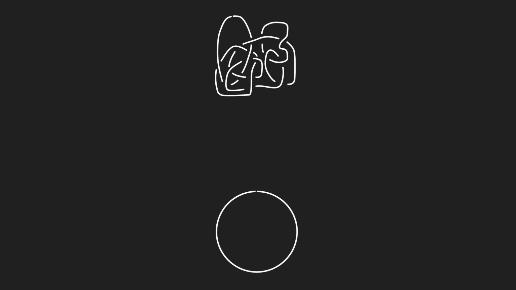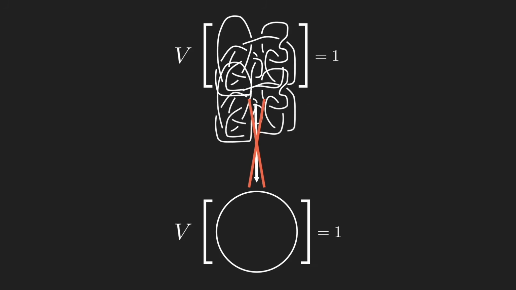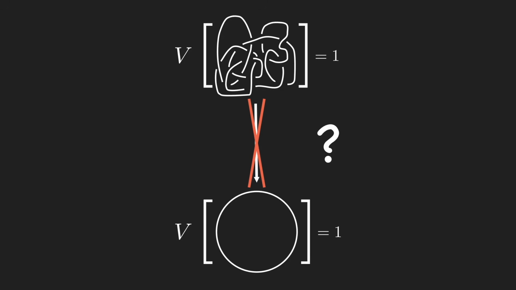What about distinguishing knots from the unknot? If a knot has a Jones polynomial that isn't 1, then that knot certainly isn't the unknot, since the unknot has Jones polynomial 1. But if the Jones polynomial is 1, it's possible that the knot is the unknot, and it's possible that it isn't. Thus far, no one has ever found a non-trivial knot that has Jones polynomial 1, but no one has proven that it doesn't exist. It's an open question in knot theory.